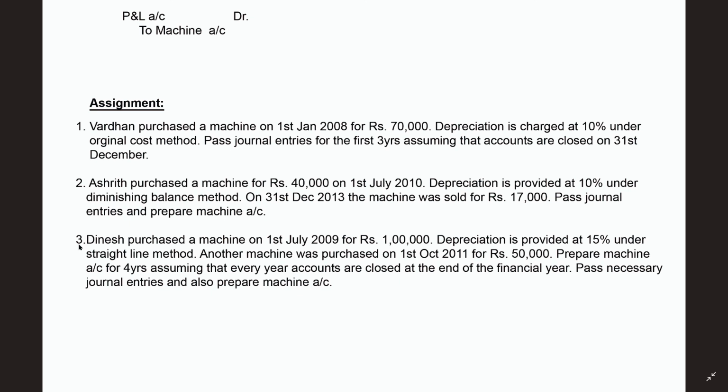In the third problem, Dinesh purchased a machine on 1st July 2009 for rupees 1 lakh. Depreciation is provided at 15% under straight line method. Another machine was purchased on 1st October 2011 for rupees 50,000. Prepare machinery account for 4 years, assuming that every year accounts are closed at the end of the financial year. Pass necessary general entries and also prepare machine account.